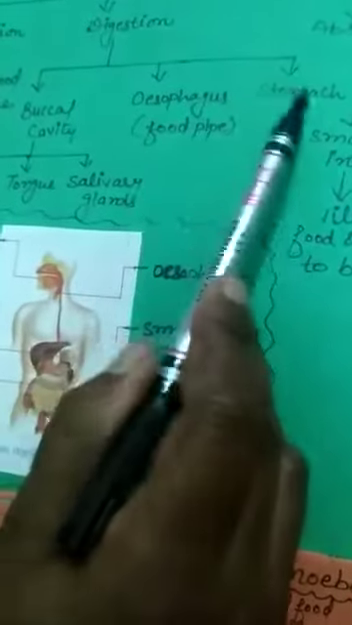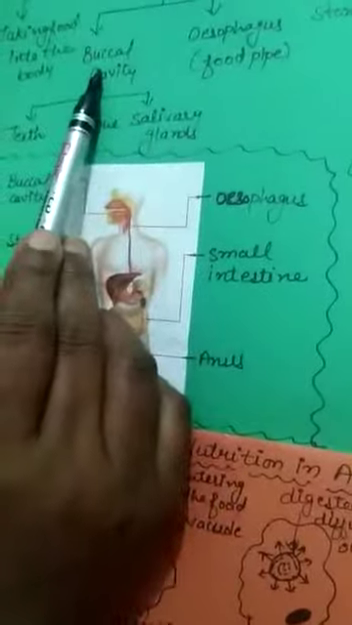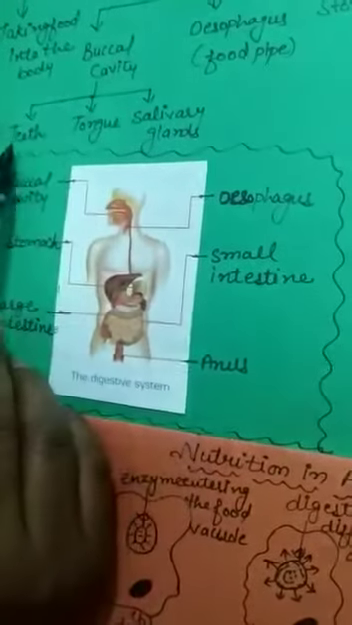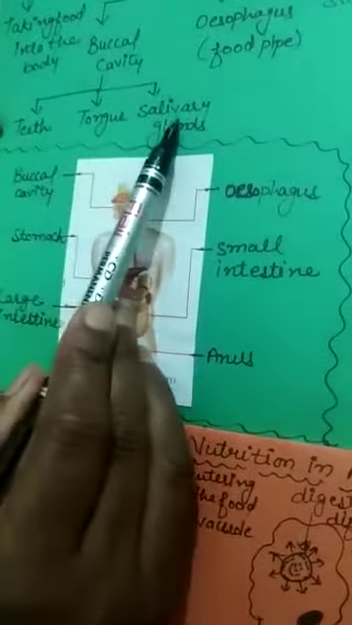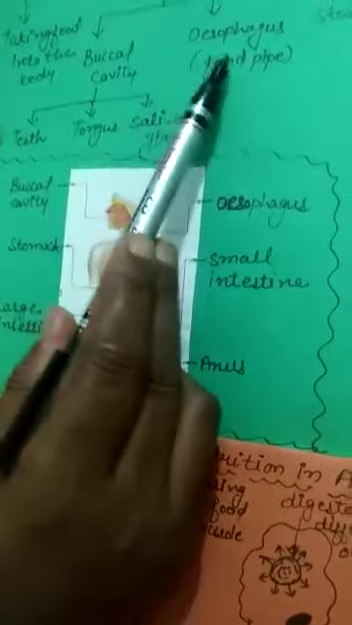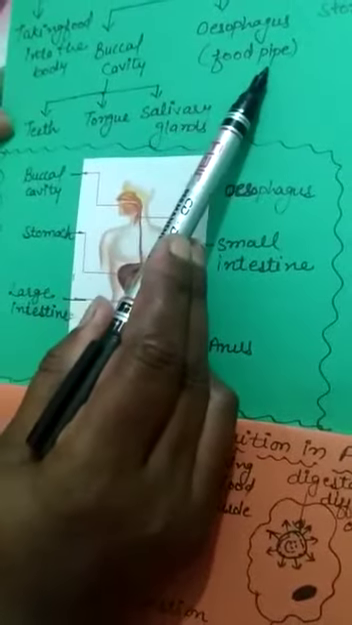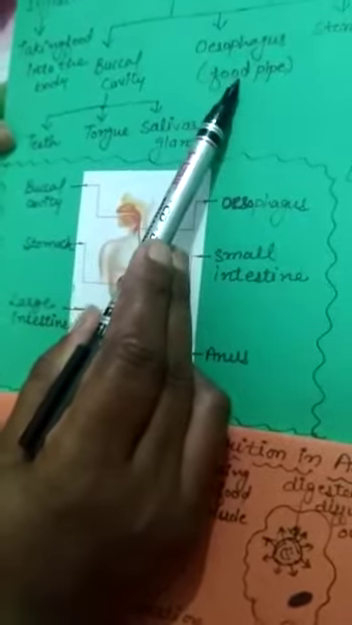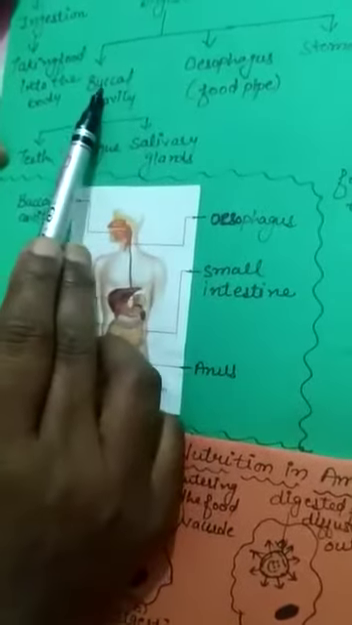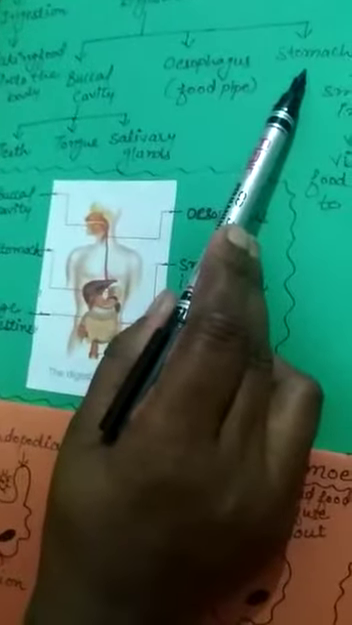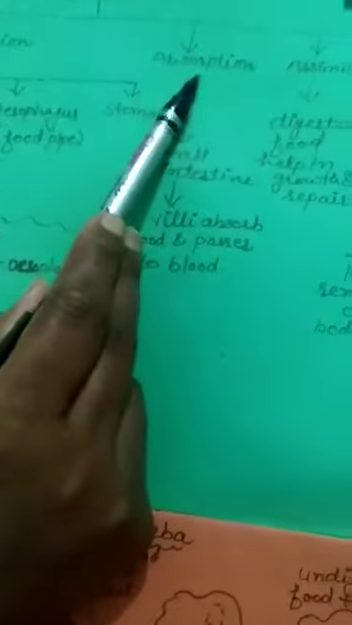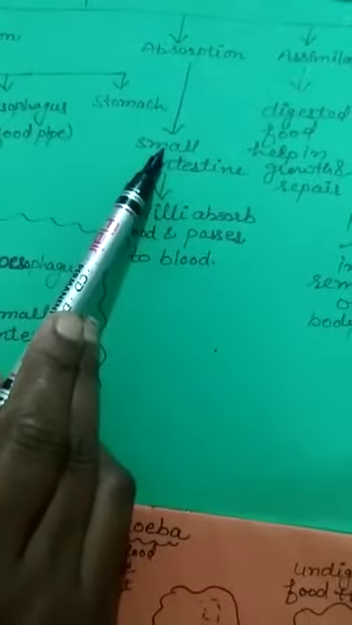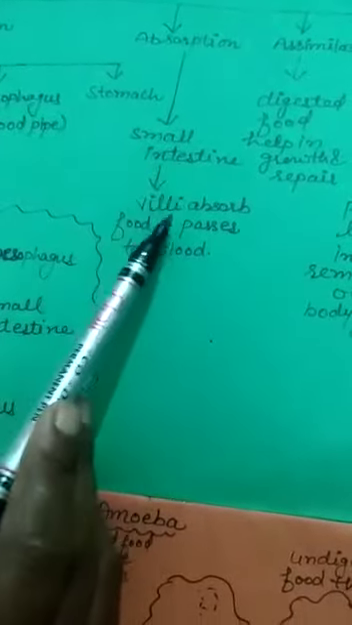First is the buccal cavity, then the esophagus and stomach. Buccal cavity means mouth. In our mouth there are teeth, tongue and salivary glands. The esophagus is also known as the food pipe. With the help of this, food goes from the buccal cavity to the stomach. And the next one is absorption. Absorption is done through the small intestine.